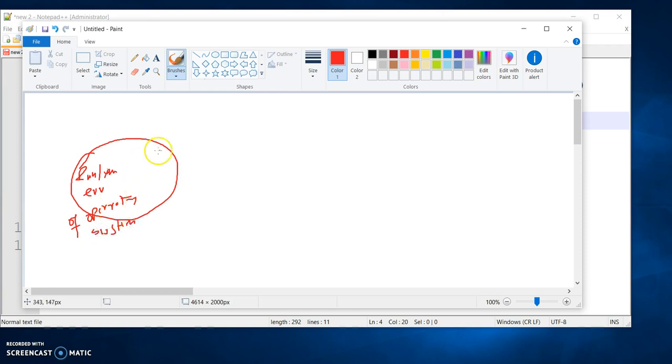This is the OS, and then our C++ language is running over there. So what does it mean? It means that the C++ compiled code is using the runtime environment of the operating system.